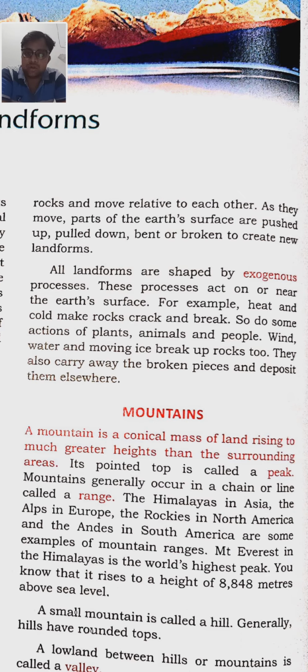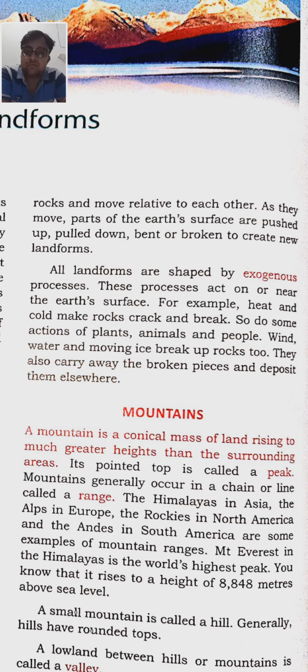The outer core is of hard rocks, then the inner core has the molten rocks, known as magma. When this magma keeps on moving, pushing, pulling and breaking, intense heat and pressure is created. Because of this breakage, bending, pushing and pulling, the new landforms are created.